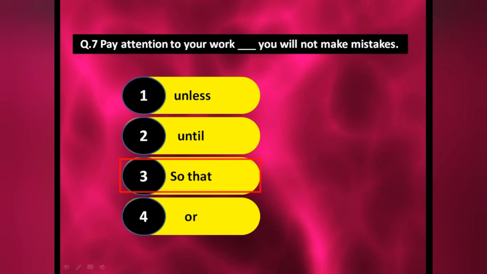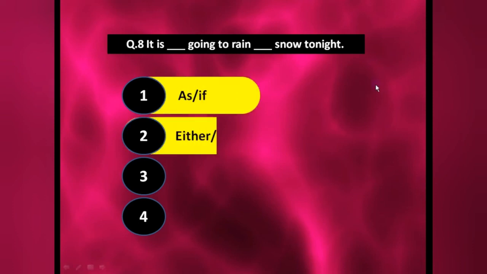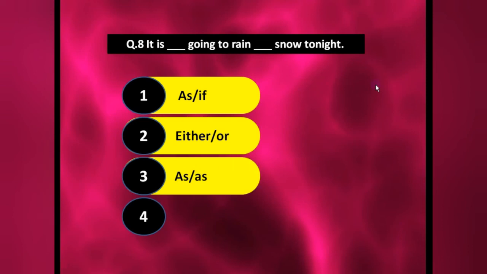Understood? The next one, it is dash going to rain dash snow tonight. Now by watching two dashes you easily understood that this is our correlative conjunction. Okay, so now let's see the options. What are the options here? First one, as if, either or, as, both and.